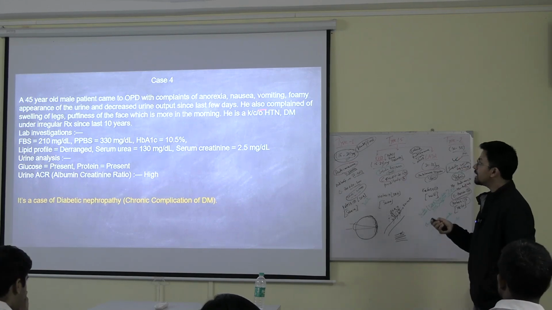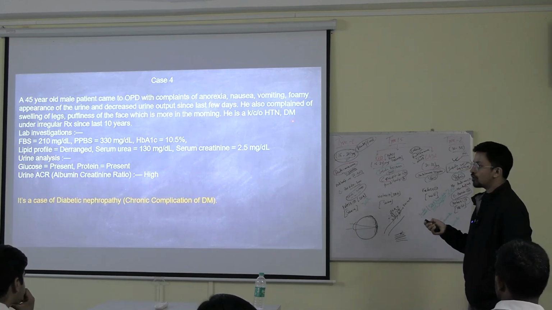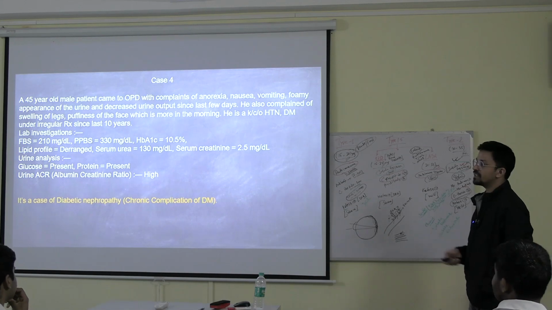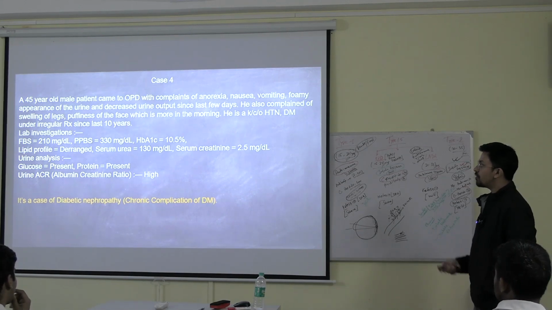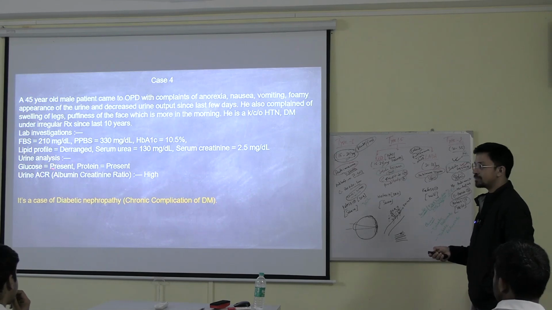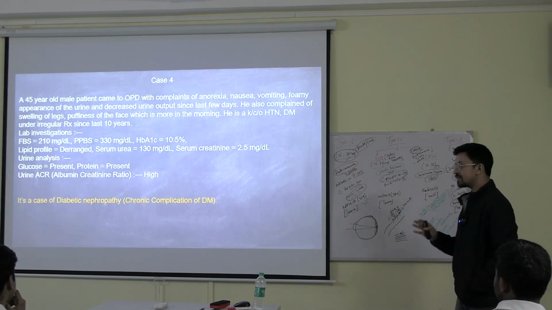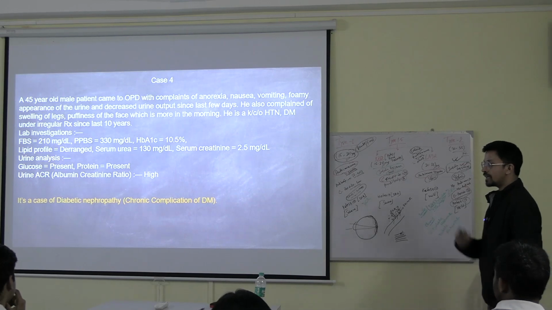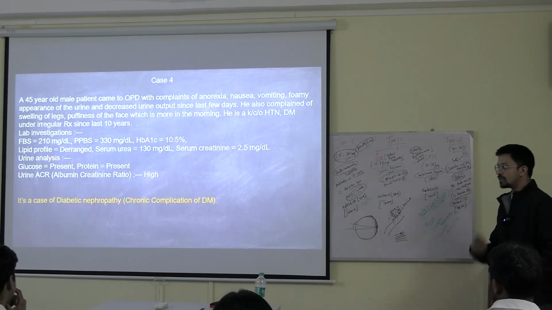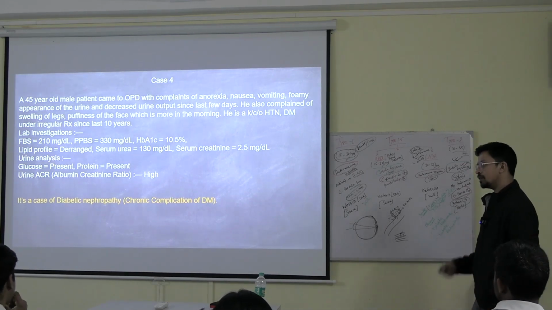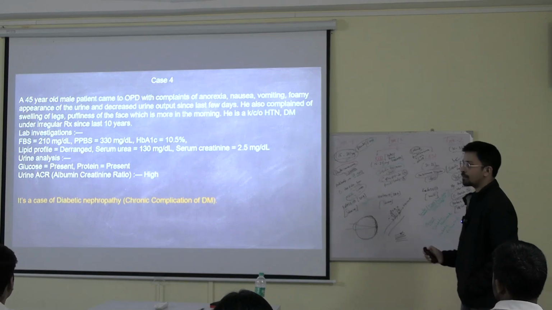And more likely in this case, the diabetes is long standing, so the patient could be having diabetic nephropathy. In the urine analysis you have done, you are getting glucose present. Protein is also present, so you can confirm one thing, that it is diabetic nephropathy only. That is why the kidney is not functioning properly, losing the glucose as well as the protein in the urine. So that's why both are present.